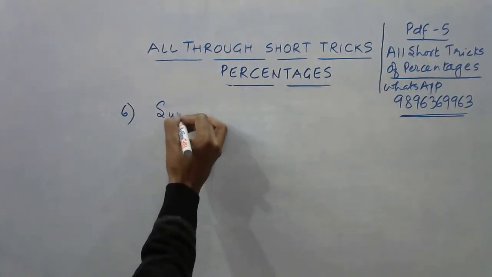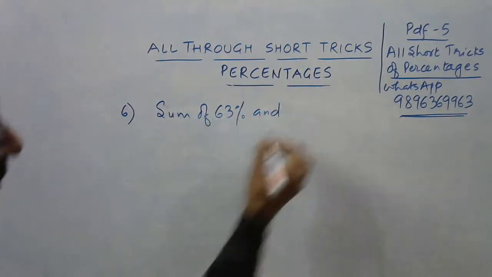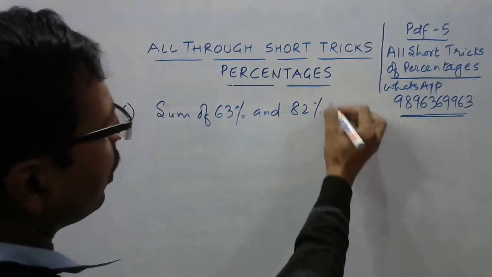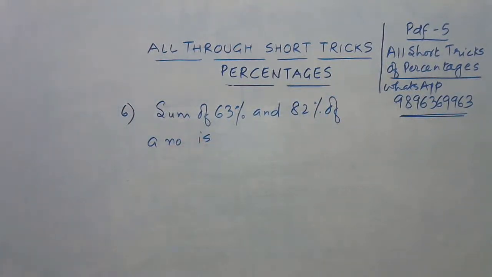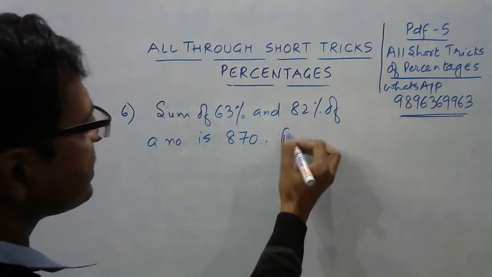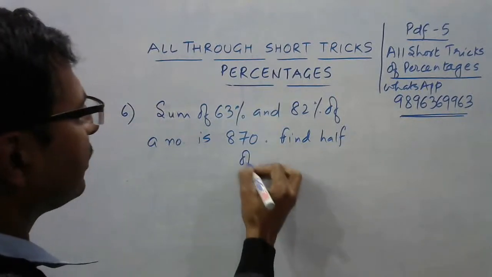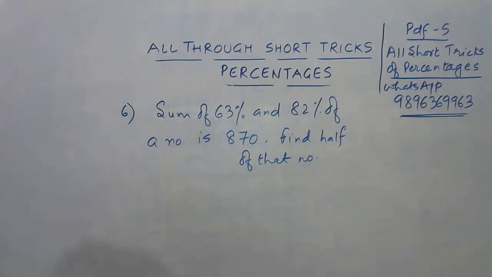The sum of 63% and 82% of a number is, so I'll give you the sum, 870. Question is, find half of that number. Find half of that number. So you need to find 50% of that number.